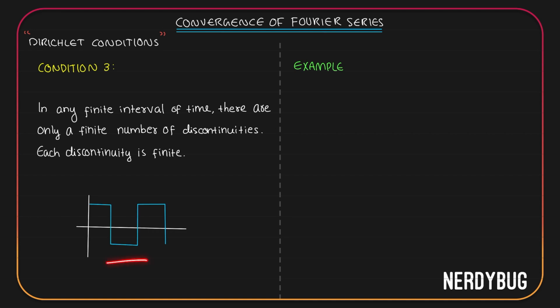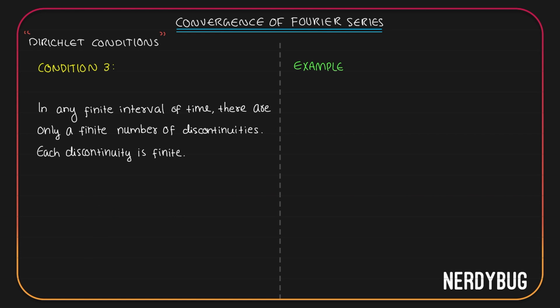For example, let us say we have a wave that looks like this. There is a discontinuity over here, and over here, because at all these points, there is a sudden jump from one value to another value. According to condition 3, the signal can have discontinuities, but the number of discontinuities should be finite, and the discontinuity should also be finite. It should not go to infinity in one jump.